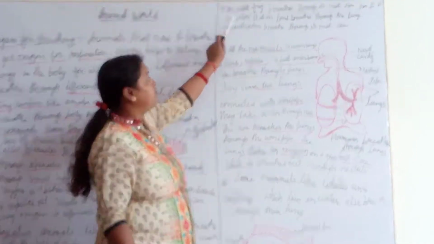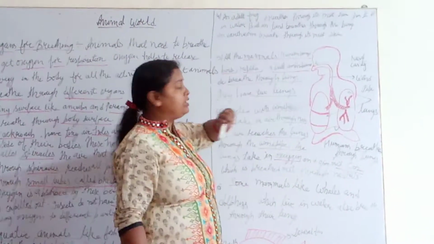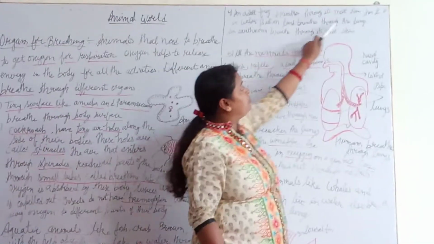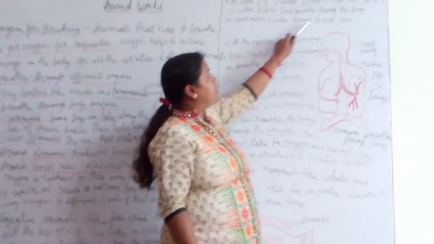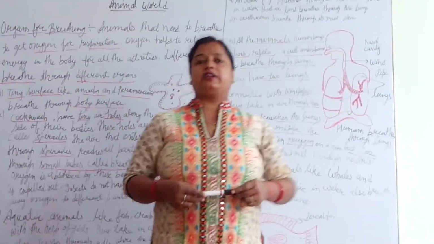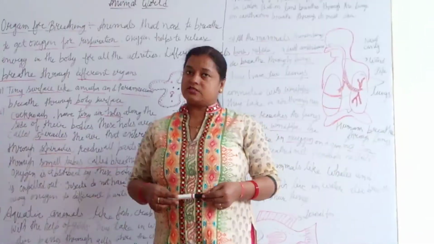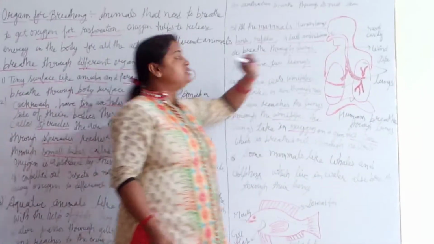Next, the adult frog. An adult frog breathes through its moist skin when it is in water, but on land it breathes through lungs. And the earthworm breathes through its moist skin. Earthworm, you know, acts as a very good fertilizer. It eats the soil and increases the fertility of the soil. So they do the breathing process with the help of skin.